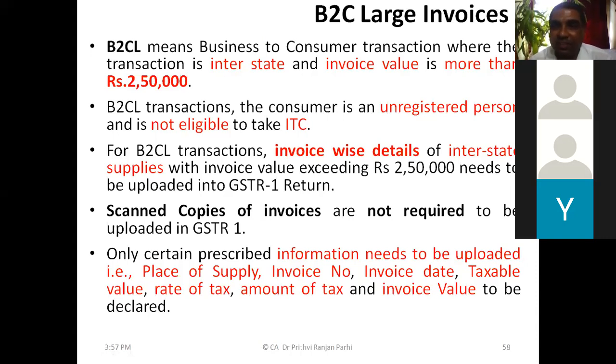And here, since these are large invoices, invoice-wise detail of interstate supplies with invoice value of 2,50,000 rupees needs to be uploaded. For interstate supplies, invoice-wise details are required. Therefore, for all the large invoices, one needs to keep the invoice-wise data. For small invoices, consolidated data will do.